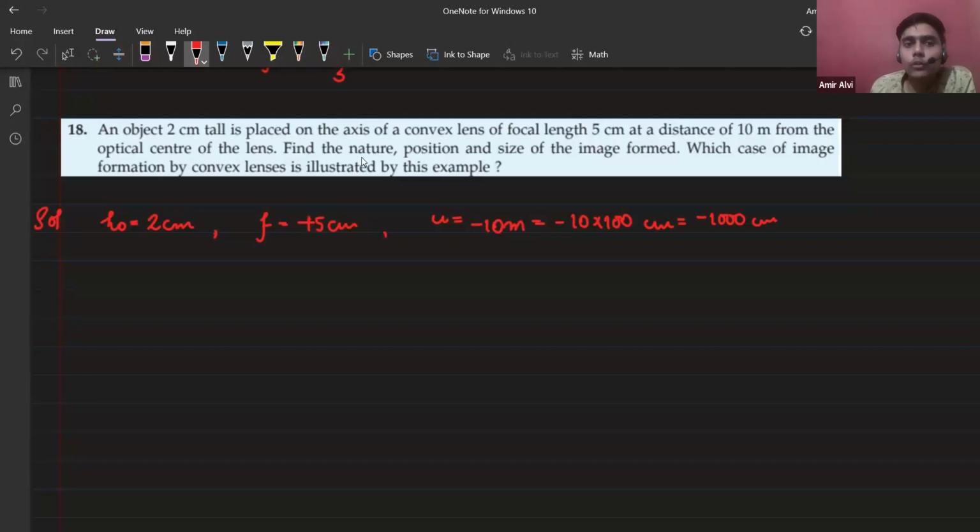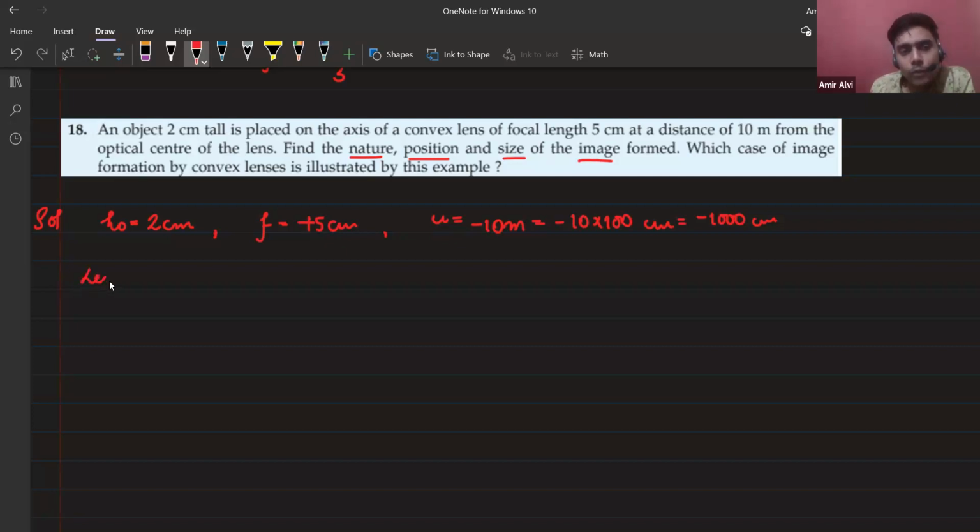What do we need to find? We need to find the nature, position, and size. Position means we need to find the image distance. At what point is the image forming? Position is nothing but the image distance. So here I got 10 meter, and everybody has also got some answer.